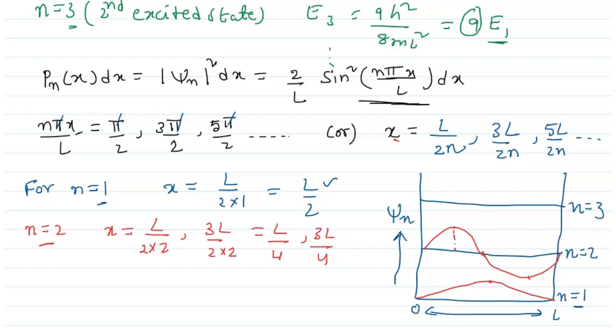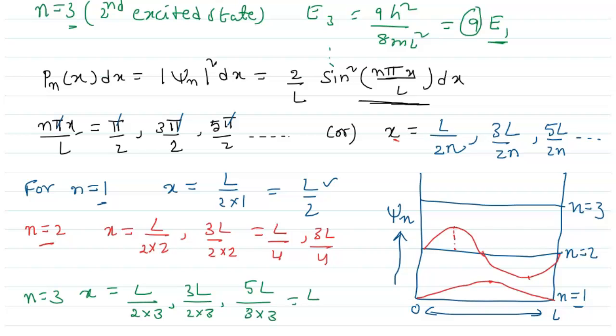Same like that, if we take the n equals 3 state, the probability positions are x equals L by 2 into 3, 3L by 2 into 3, and 5L by 2 into 3.